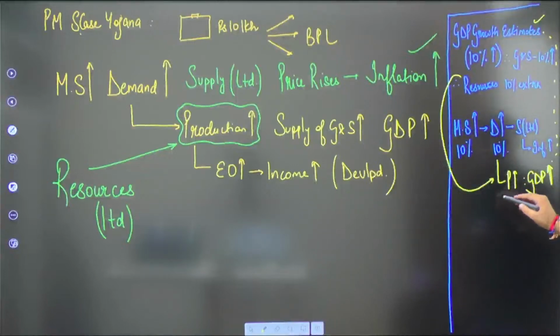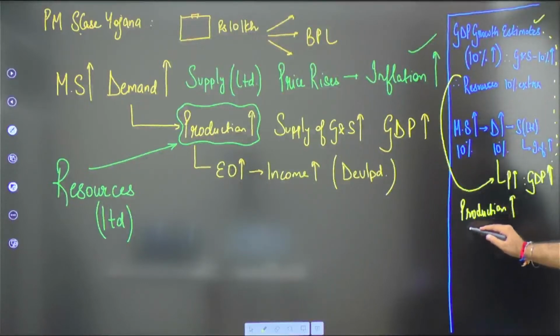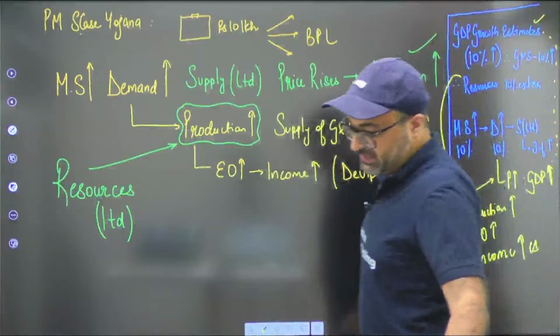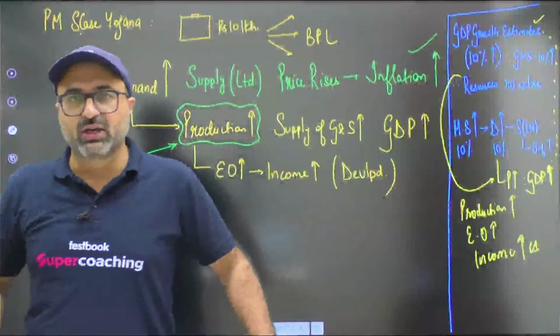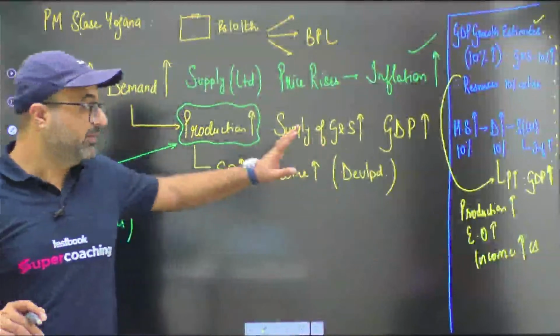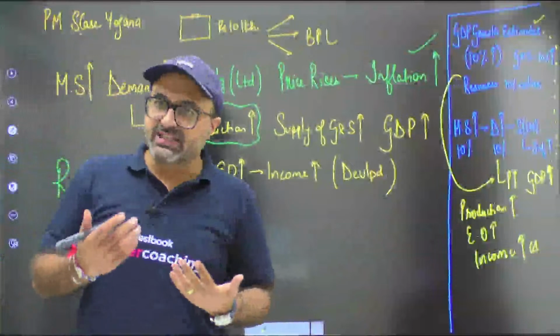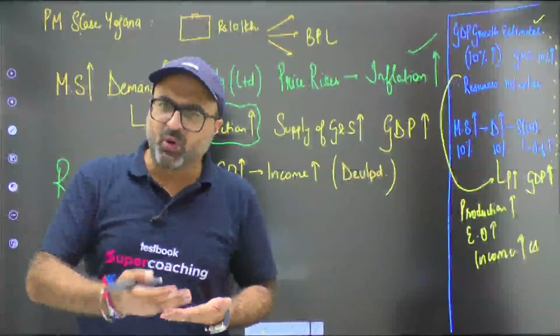Now production increases. With the increase in production, employment opportunities increase and the income of the country increases. So keep this point in mind that RBI has the power to print unlimited currency, but RBI does not print unlimited currency. RBI always prints a limited currency, and this limit is decided on various factors which involve inflation, GDP growth estimates, import, export, and many more.